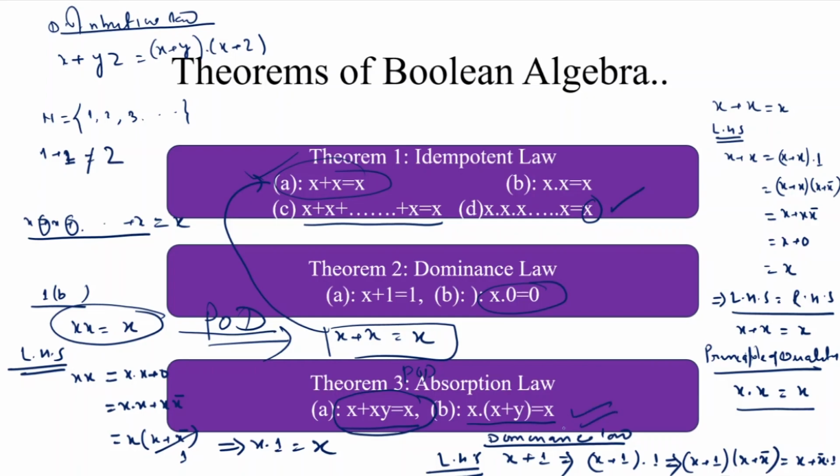So once we prove the left hand side is equal to the right hand side, then applying the principle of duality in this expression, we will get this expression, and this proves that this expression is also correct. But how do we prove the first expression here, x plus xy, for the absorption law?